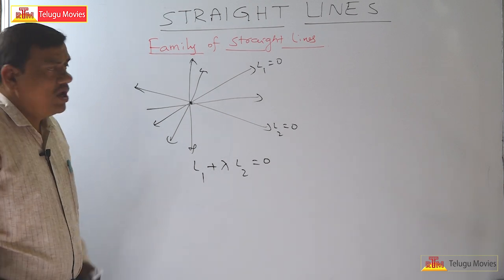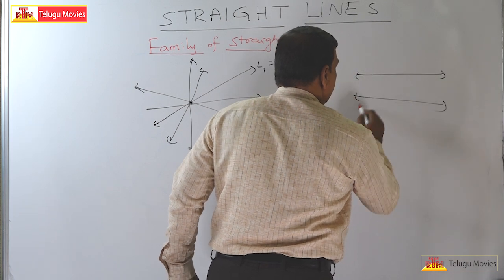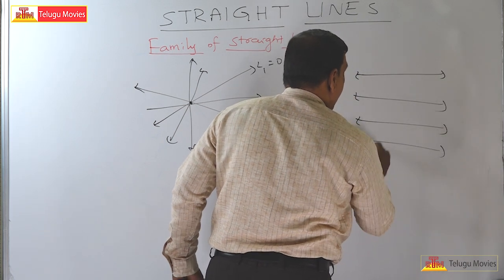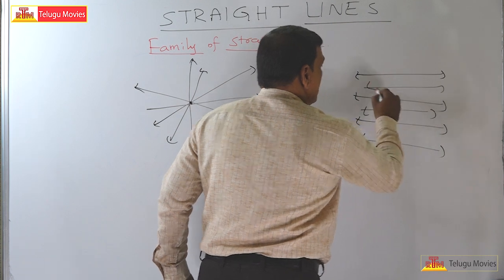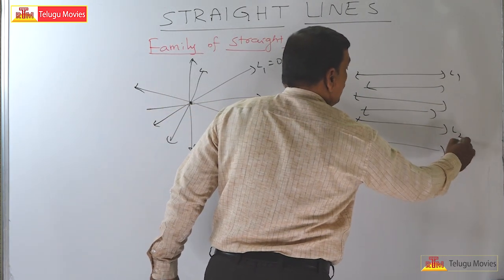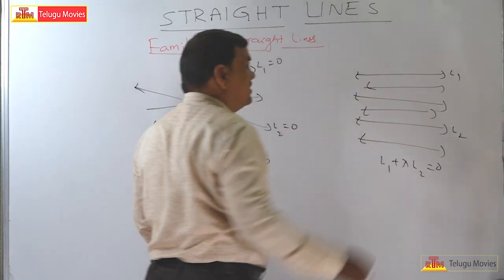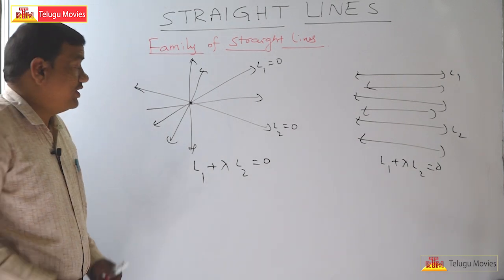This also applies to parallel lines. If there is a set of parallel lines, so these are all parallel lines, and you know the equations of any two lines, then the equation of the whole family of lines is L1 plus lambda L2 is equal to 0.